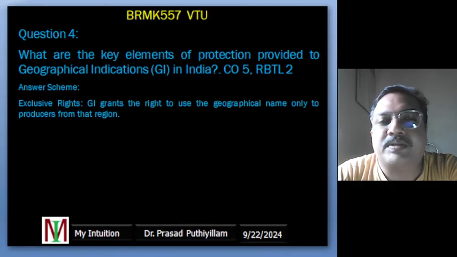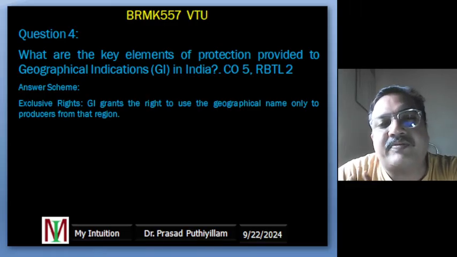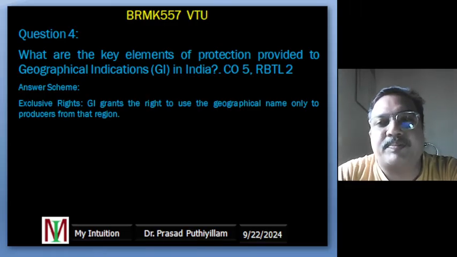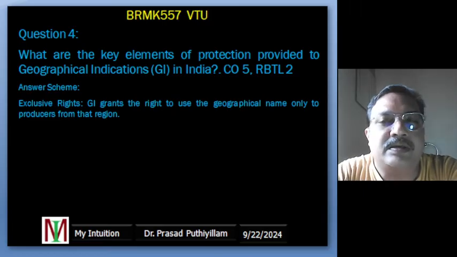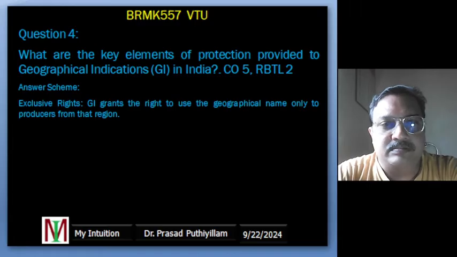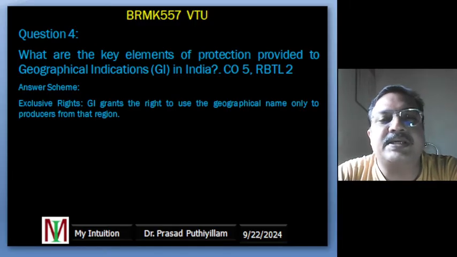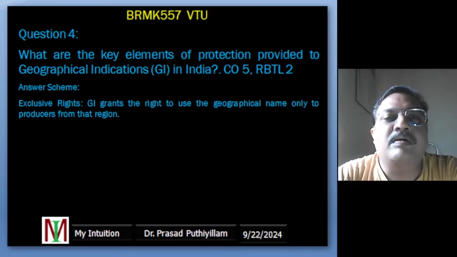Exclusive rights. The exclusive rights mean that only the producer from a particular geographic area, a particular land in the country or any place, can use the name associated with that place. For example, Darjeeling tea. Darjeeling tea is only called Darjeeling tea because it is grown in the region of Darjeeling.